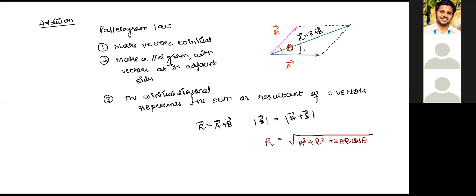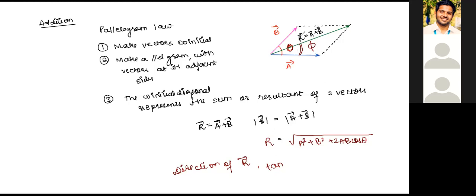There is one more formula which tells me the direction of the resultant vector R. It is given by the tan of the angle which the resultant makes with one of the vectors.